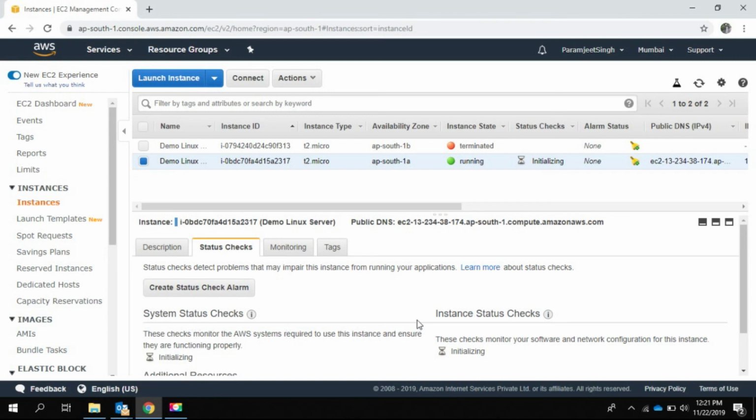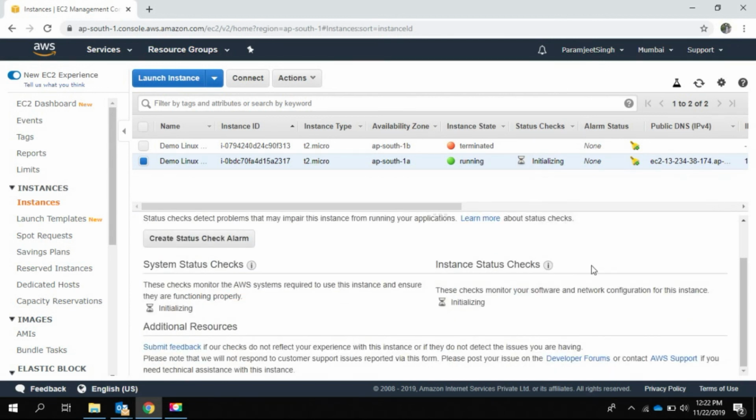Let's move to the second one. The second is instance status check. Instance status check verifies that your instance operating system is accepting the traffic. If this fails, we need to either reboot the instance, or we need to make the necessary changes in the operating system so that the operating system starts accepting the traffic. So let's refresh the window and see if we get all these working. It is taking some time. Let's wait for some time more.